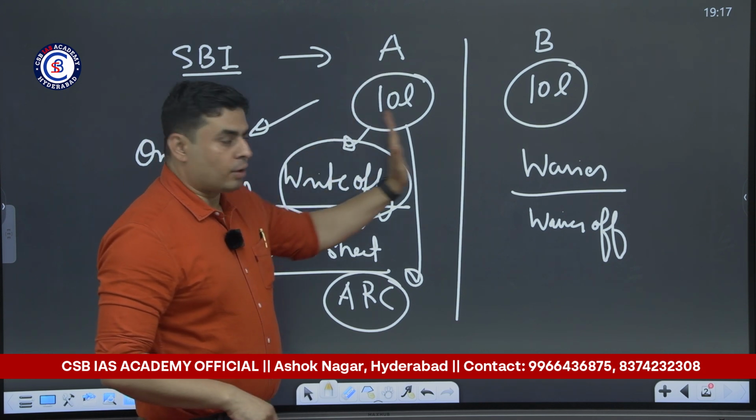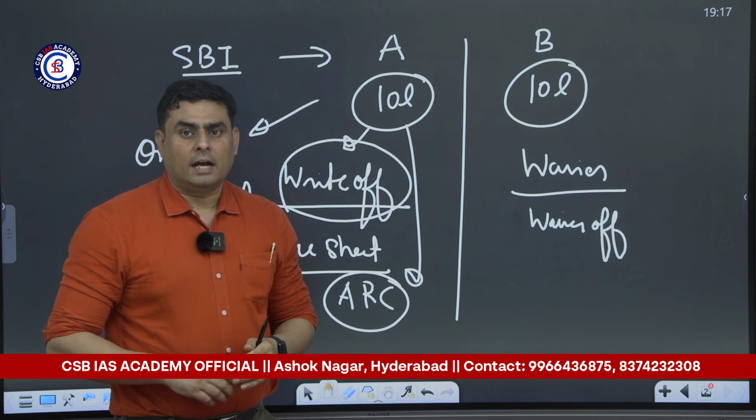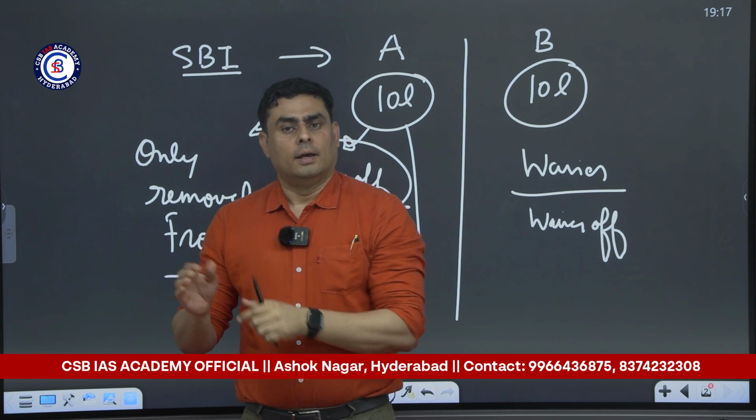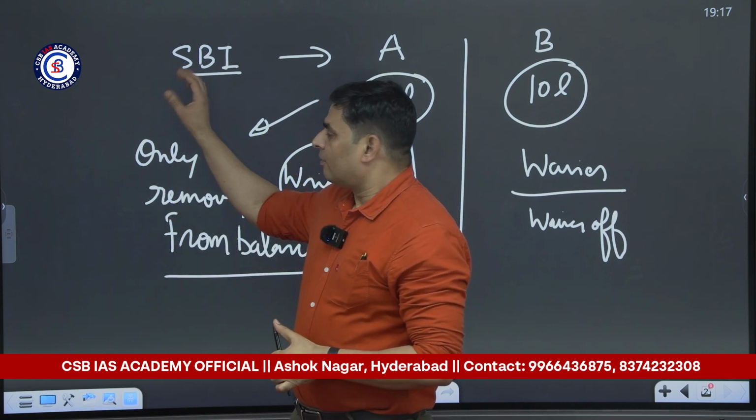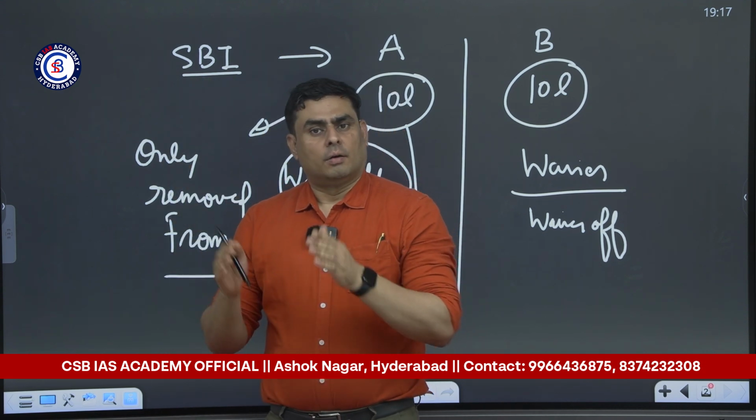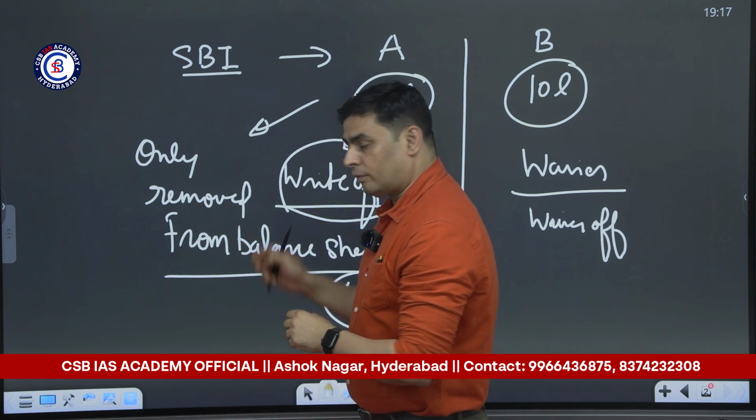But they have removed it from the balance sheet so that the balance sheet looks clean. For that purpose, they have done that.